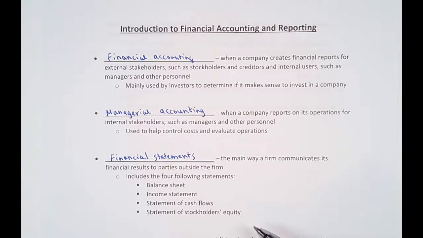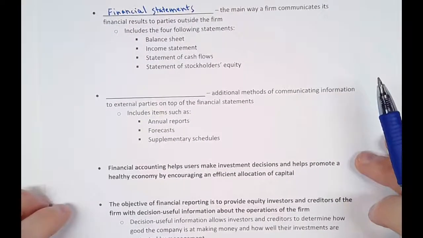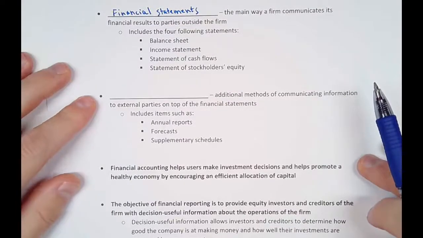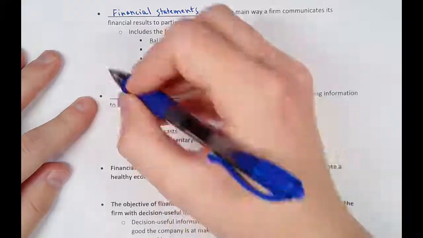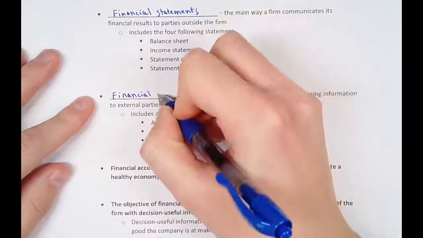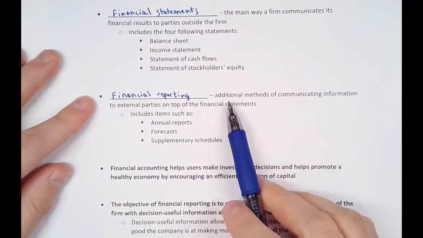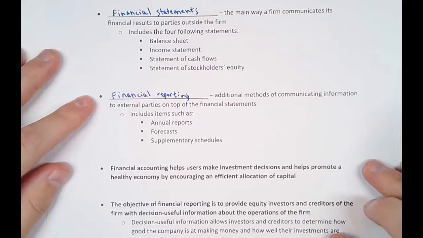Okay, and then if we slide the paper up here, we have a couple other items to deal with. The next thing is the other way that companies get information out to their investors. This is called financial reporting. Financial reporting is basically these additional methods of communicating information to external parties on top of the financial statements.